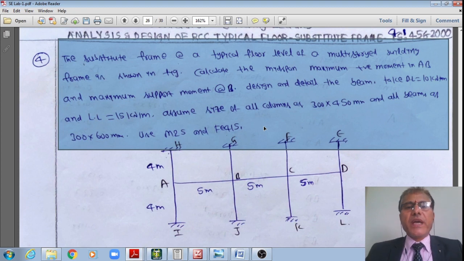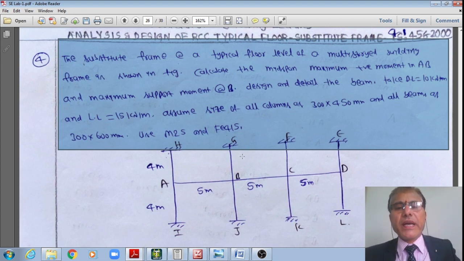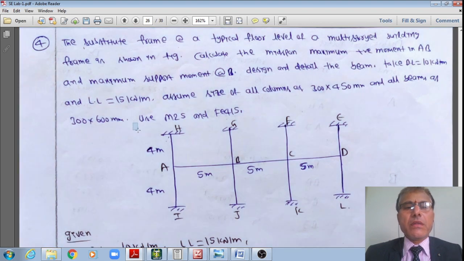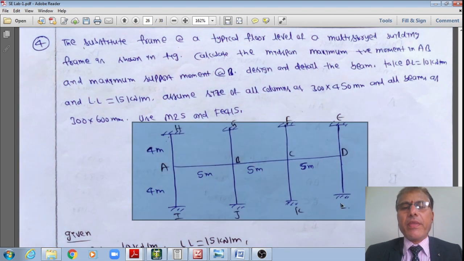Use M25 grade concrete and Fe 415 grade steel. That is the schematic of a substitute frame of a multi-storey building.